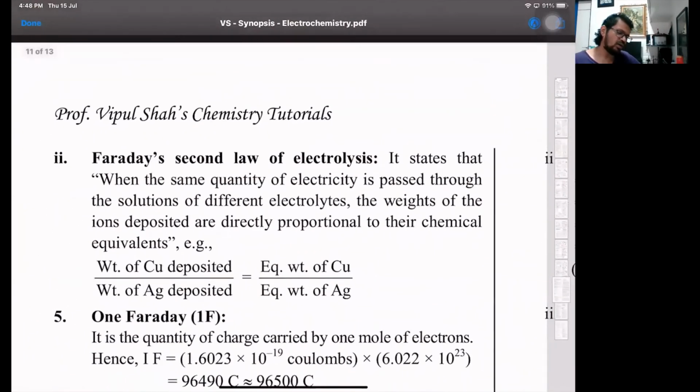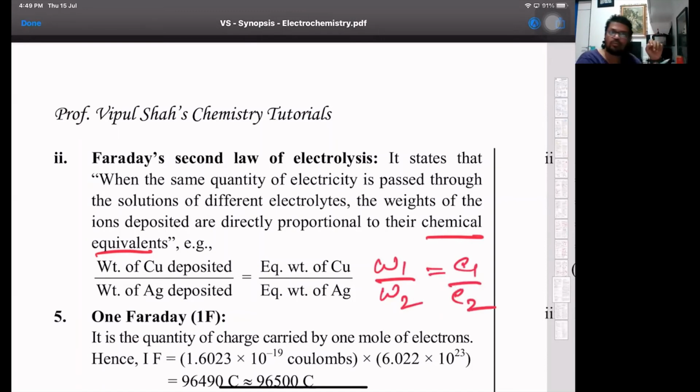Now Faraday's second law: if two or more electrolytic cells are arranged in a series connection and the same quantity of electricity is passed, then the weights deposited at the respective electrodes will be directly proportional to their chemical equivalents or their equivalent weights. So basically the formula is W1 upon W2 is equal to E1 by E2.